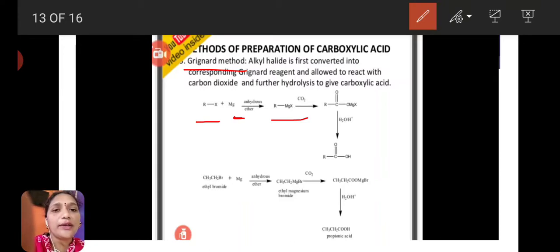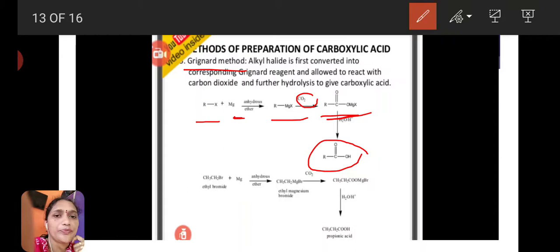RMgX is the Grignard reagent, alkyl magnesium halide. This Grignard reagent reacts with CO2, carbon dioxide, and forms a reaction intermediate. This intermediate undergoes hydrolysis, then it will give carboxylic acid, RCOOH. Carboxylic acid is formed. This is the reaction mechanism.